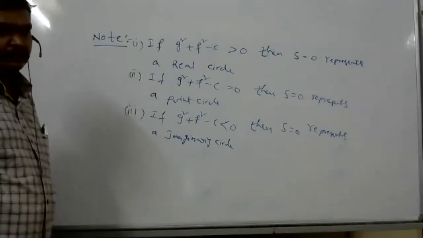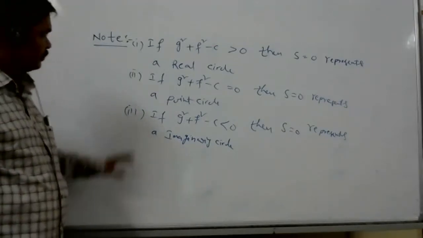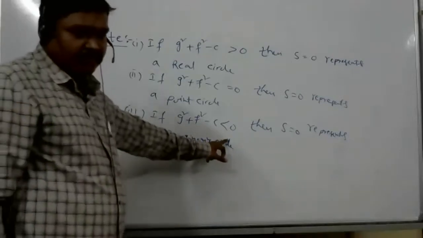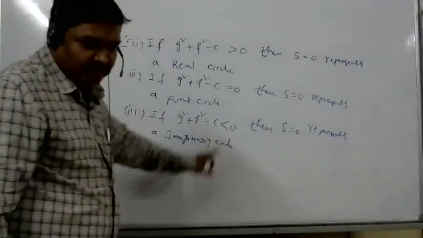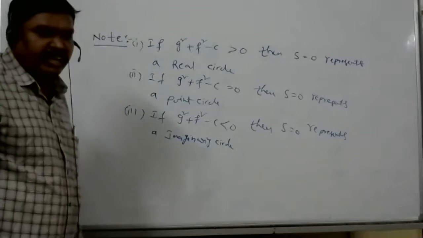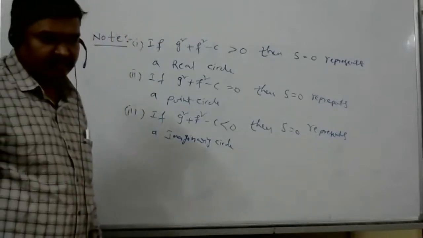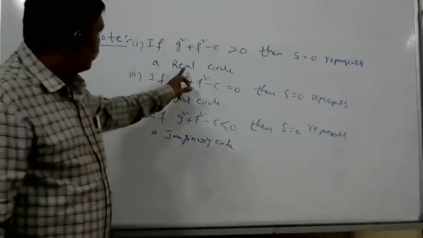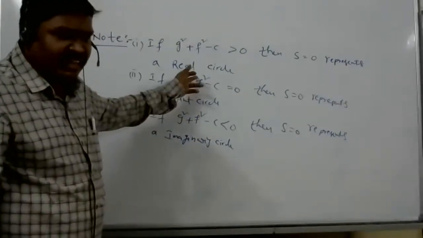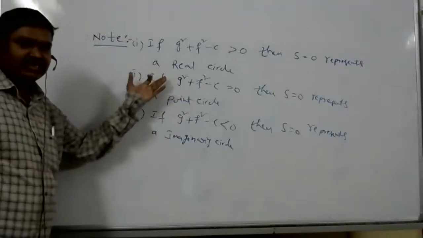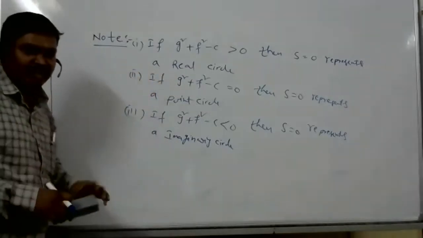Sir, what do you mean by an imaginary circle? Less than 0, like, can it be plotted on a plane? No circle. Basically no circle. And then what's real circle, sir? Real circle means, yesterday one problem I will give.